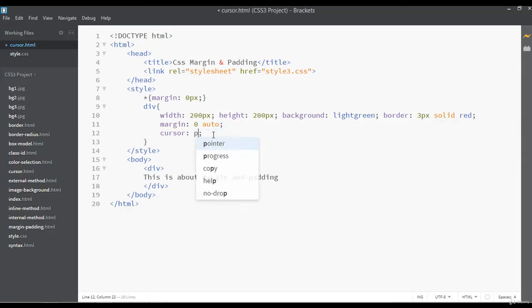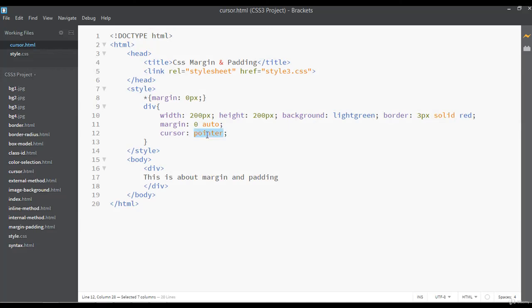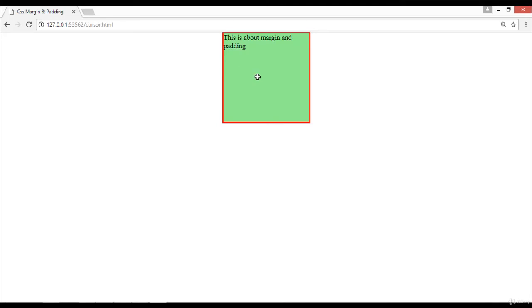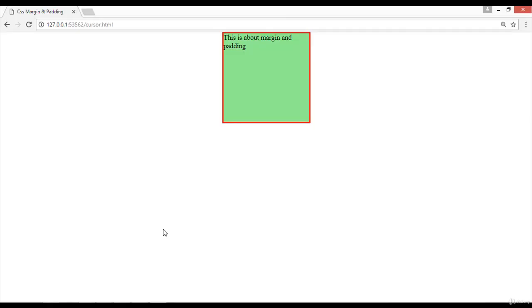You can change the value. For example, you can say pointer, save, and refresh. So you can see this. Now we have the hand option here. It means that we have changed the cursor. You can give different values for this. You can write here cell, save, and refresh. Now we have a plus option here. You can write here something like cross, save, refresh. So now we have another cursor here.